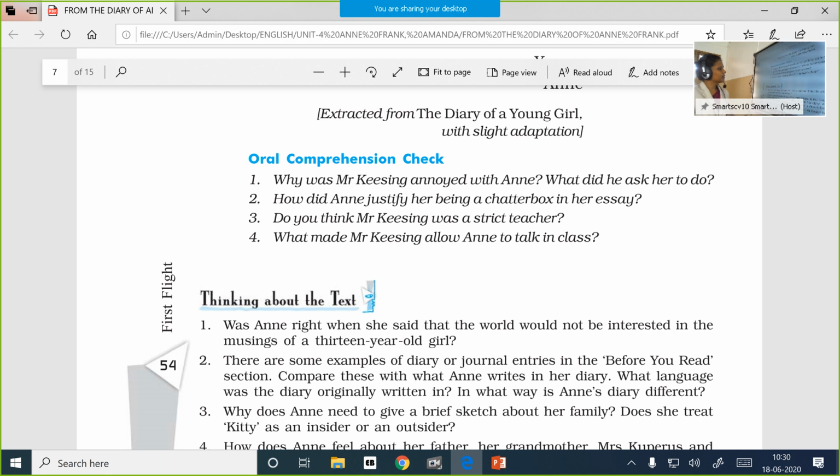Do you think Mr. Keesing was a strict teacher? Strict to a certain extent. You can't say he was entirely a strict teacher. What made Mr. Keesing allow Anne to talk in class? Of course, her sense of humor and her convincing arguments about the given topics.